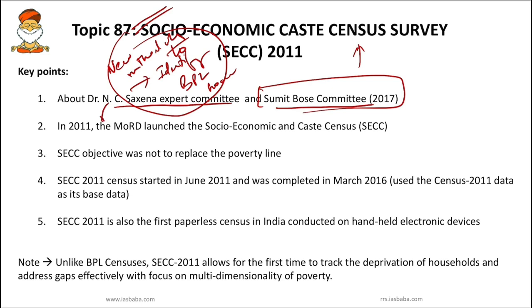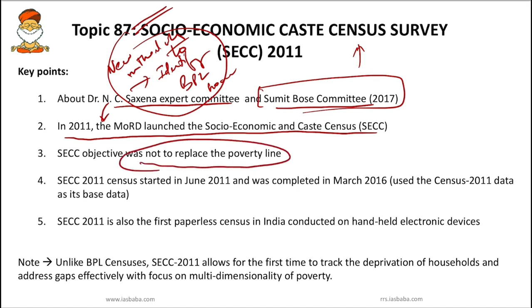Next, you have to note, based on the Saxena Committee recommendation, in 2011 the Ministry of Rural Development launched the Socio-Economic and Caste Census. So next, what is the SECC objective? It was not to replace the poverty line, rather it is just to identify who are the BPL beneficiaries. The major objective of this SECC was not to replace the poverty line, but to provide information regarding the socio-economic condition and education status of various castes and sections, and to identify households that live below the poverty line.